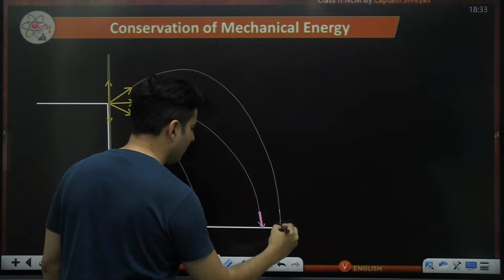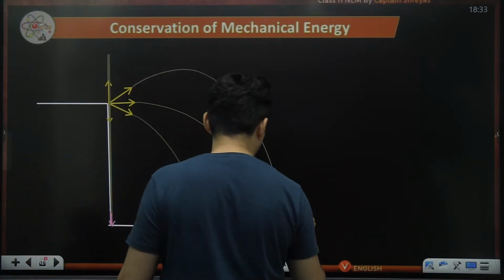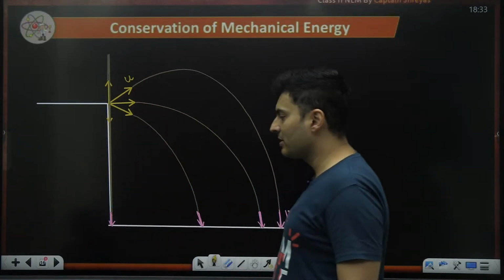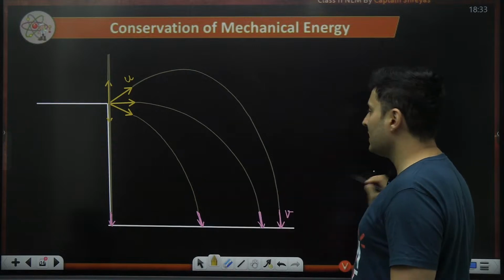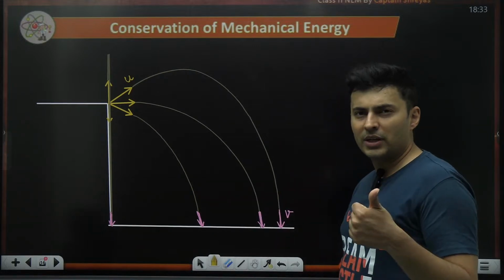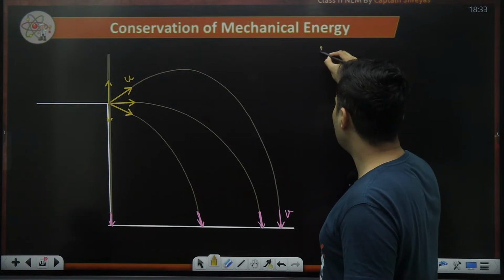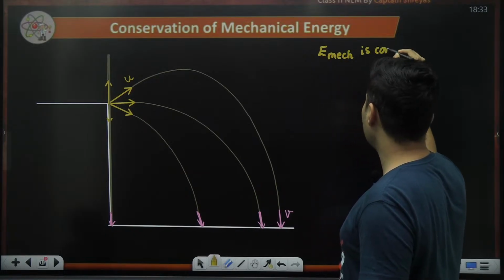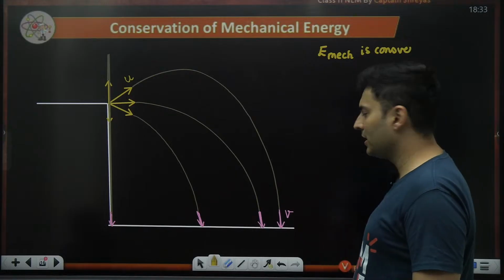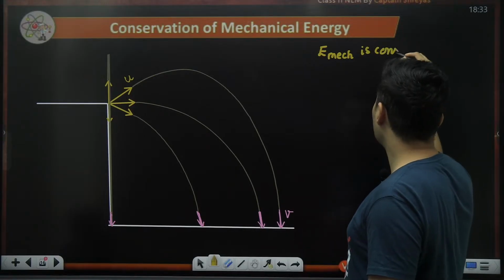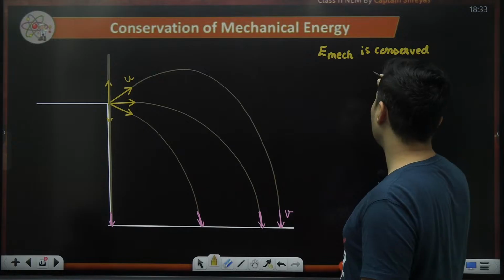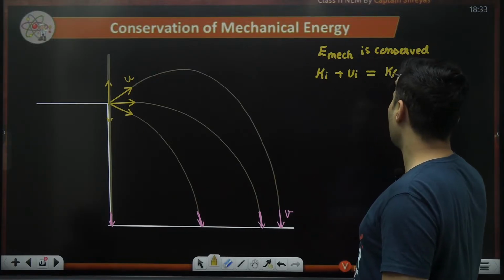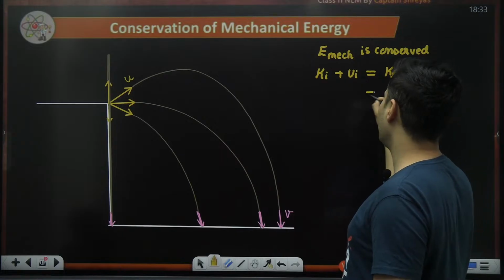We're like, what the hell? How, sir? How can they all land at the same speed? See, the reason for that is that in this particular problem there is no friction, air resistance, etc. So mechanical energy is definitely conserved. Friction, etc. is not there. So if you ask me what is the initial kinetic and initial potential, and then equate it to the final kinetic and final potential, we will get the answer.